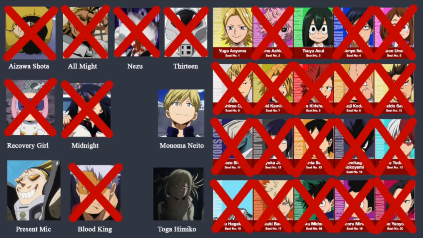Okay, now we're getting into characters I think could actually be the traitors. Monoma, Aoyama, and Asui. Now, Monoma is also more of a comic relief character than anything else, without an obvious motive, and it wouldn't make for as shocking a reveal if he were the traitor instead of a more major character. However, he was far away from the USJ attack, so his physical safety would be guaranteed during the attack.